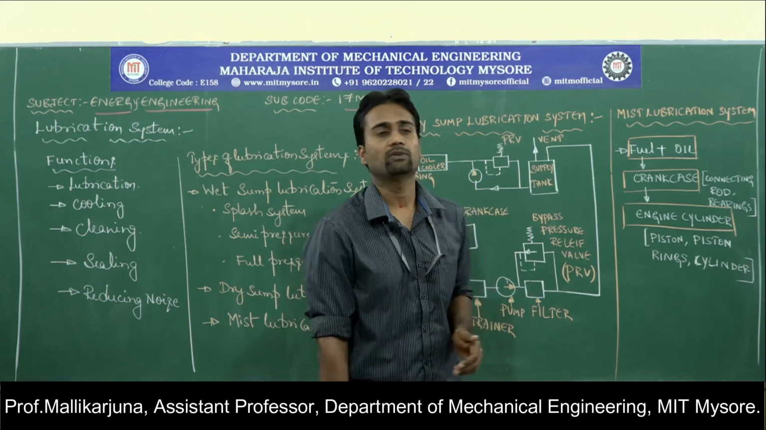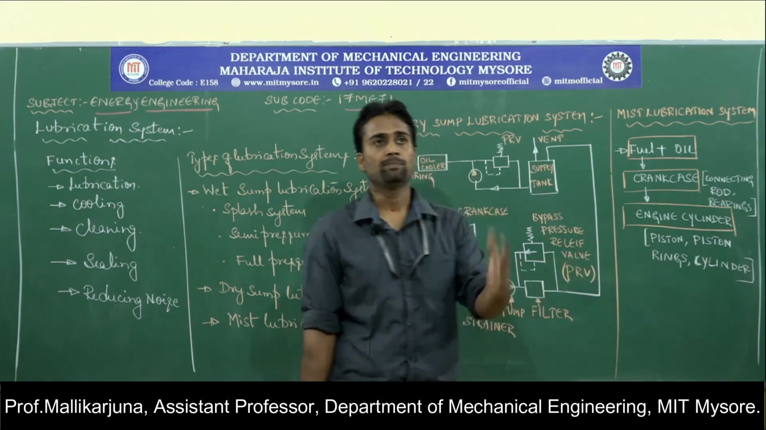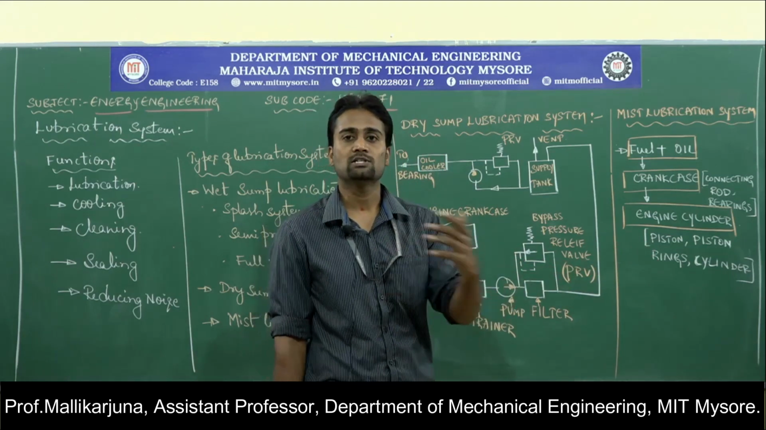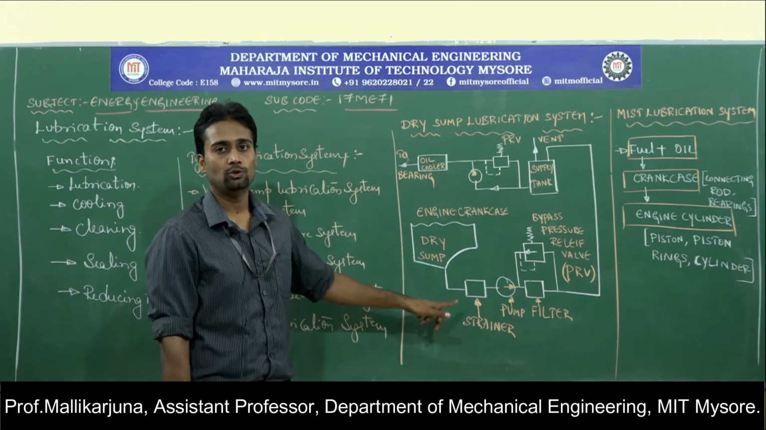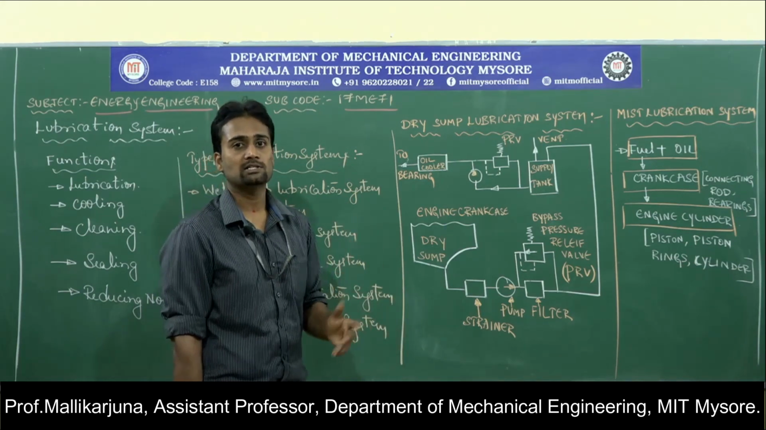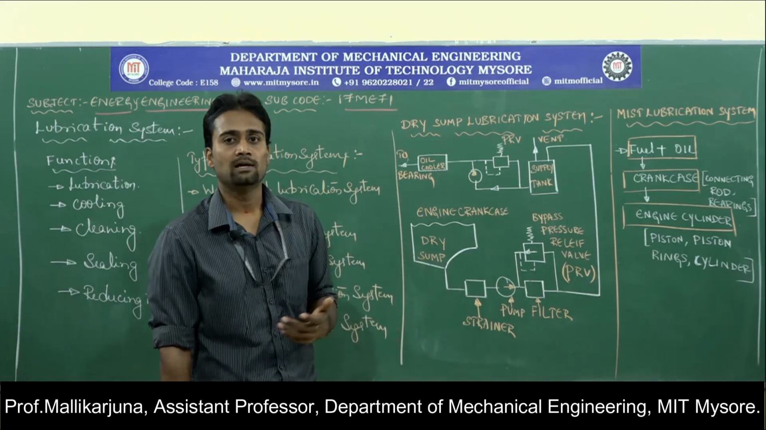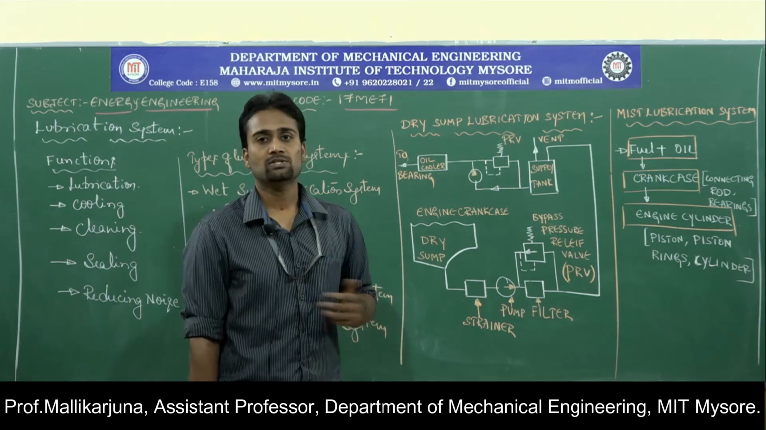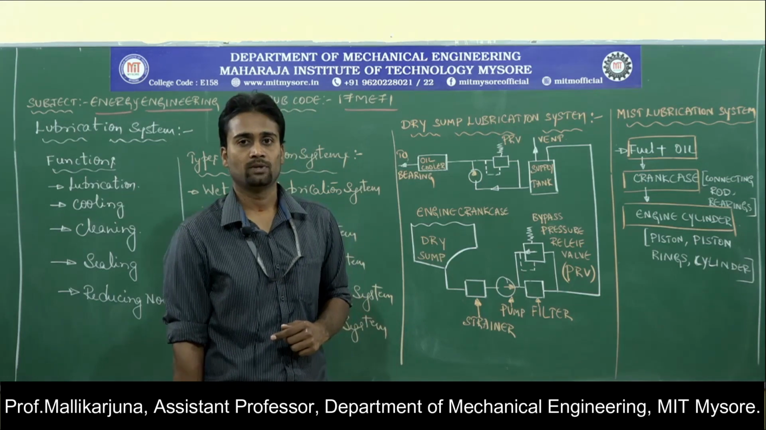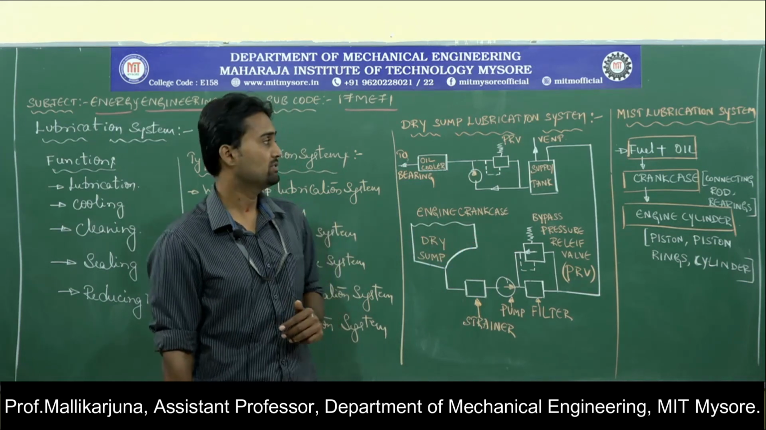For smaller kinds of engines, we may adopt the mist lubrication system. If the engine is of larger size, if the engine is producing huge power, then we need to adopt dry sump lubrication. Most of the industries adopt the dry sump lubrication system because of its high efficiency when compared to that of the mist lubrication system. So these two are the lubrication systems that we have studied in this session.